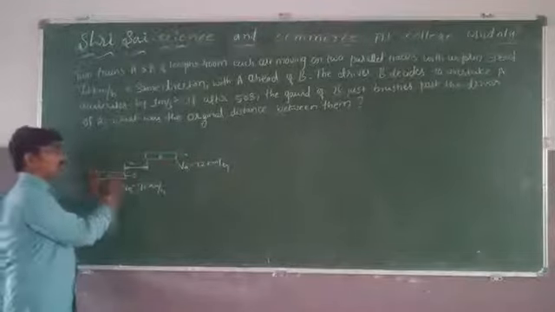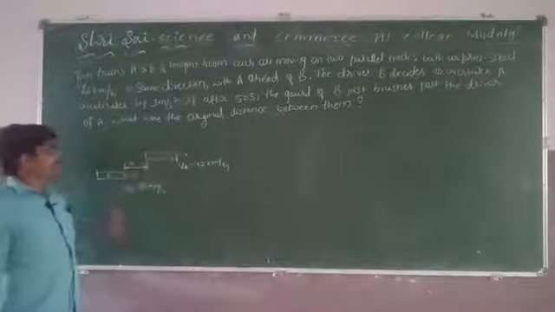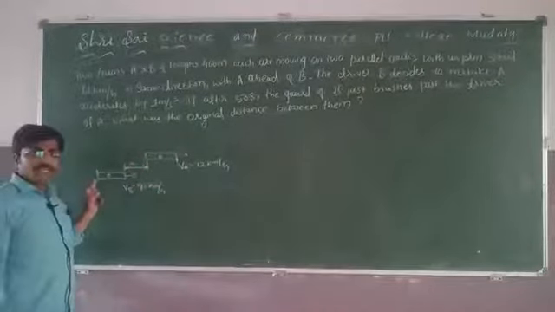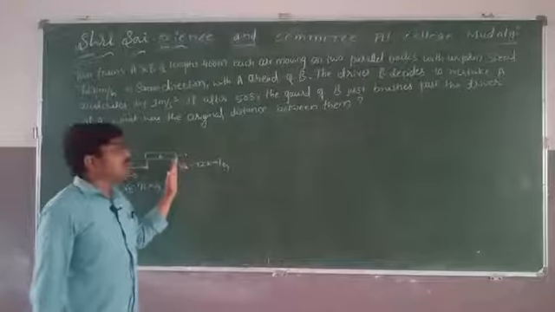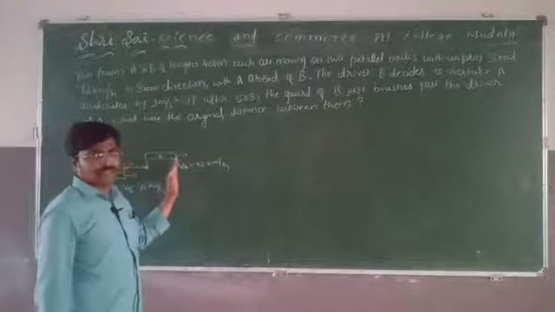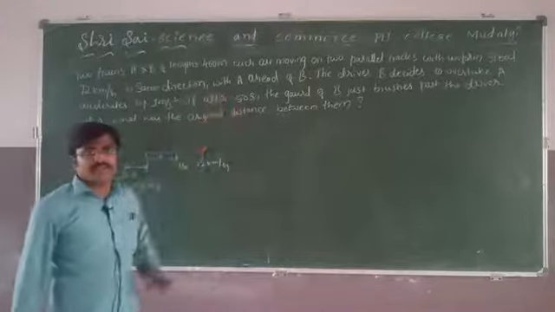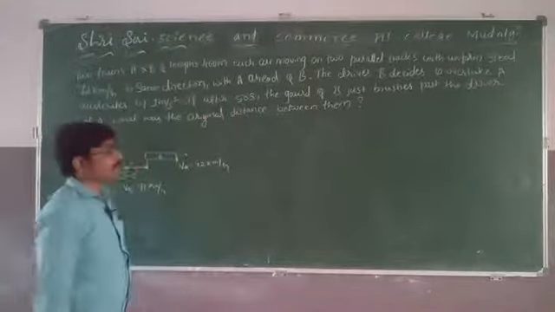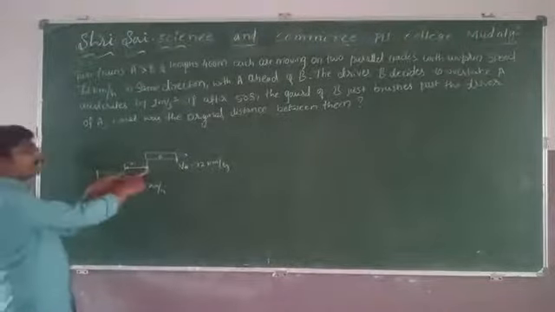This guard will touch the driver, meaning the front side. The second train, B train's guard, will touch the first train, A train's driver. The time gap is 50 seconds. Then what is the original distance between them?